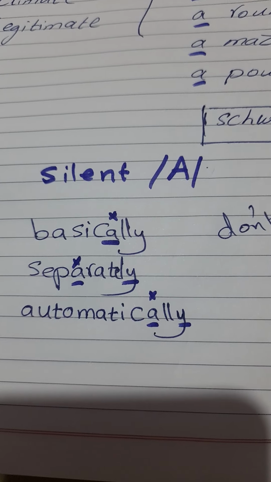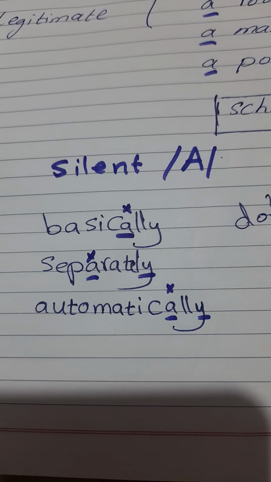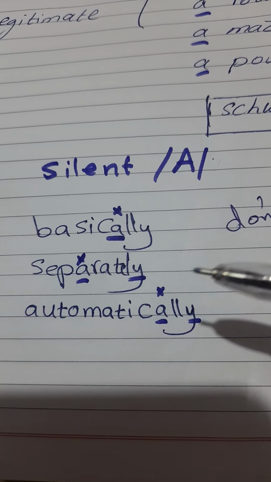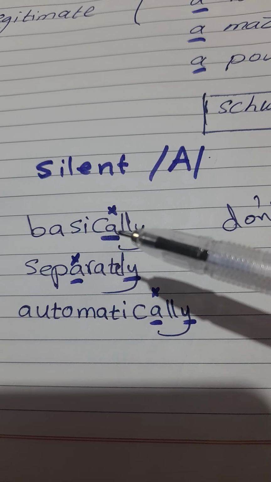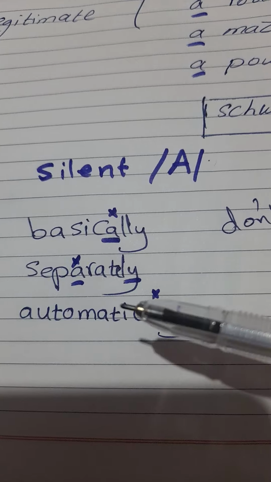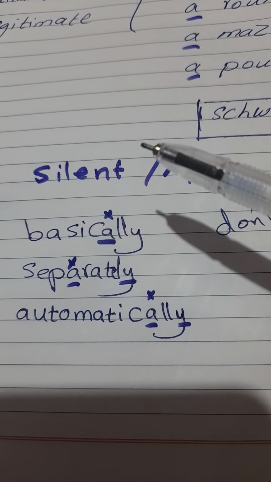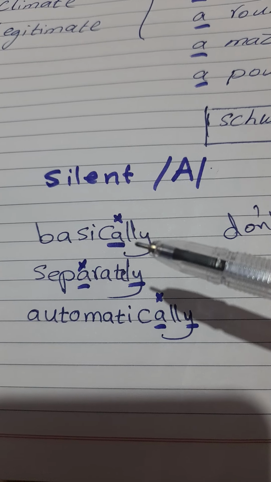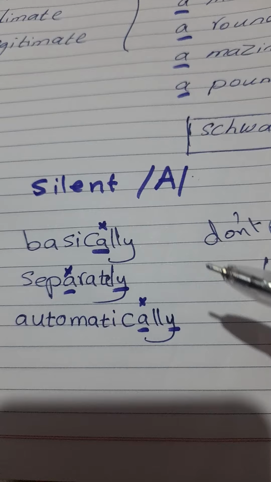We have also silent letter a in some words. Okay, as in basically, we don't pronounce the sound a. Basically, separately, and automatically. So the a sound here is silent, and we don't pronounce the sound a.